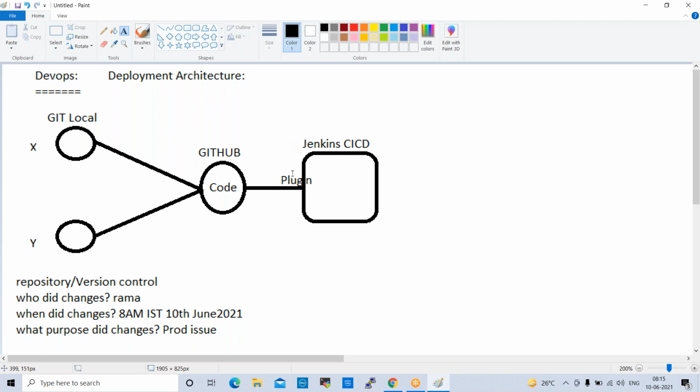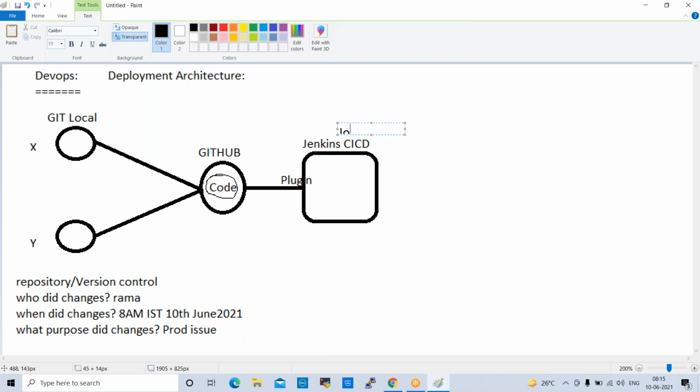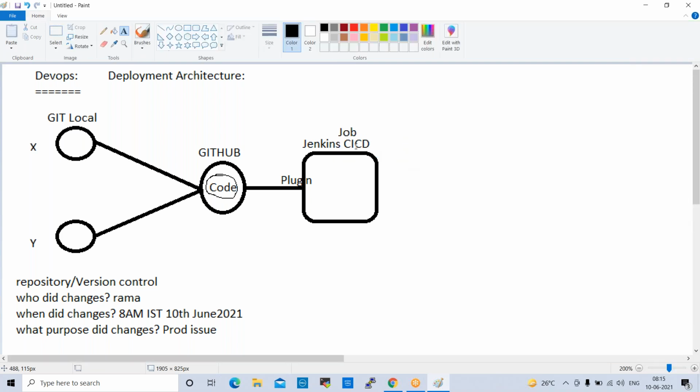Right? So for example, my code is available in GitHub. I want to pull the code from GitHub to Jenkins. What do I need to do here? I prepare a job in Jenkins. Jenkins will work based on jobs. So we need to prepare some jobs and trigger some jobs.